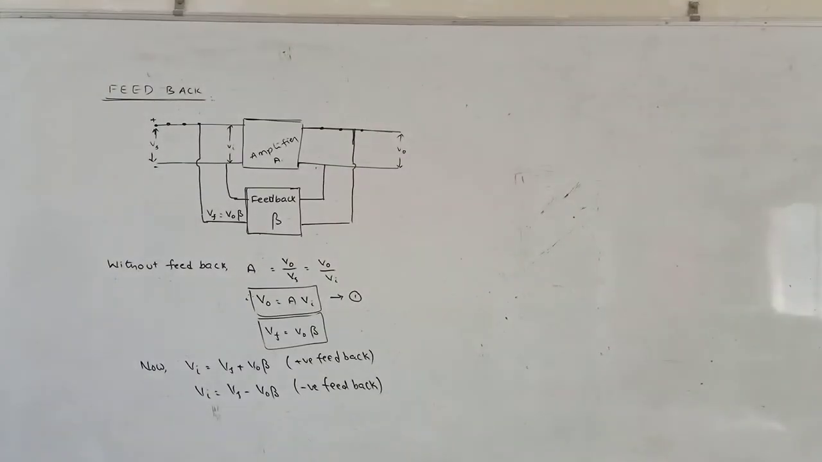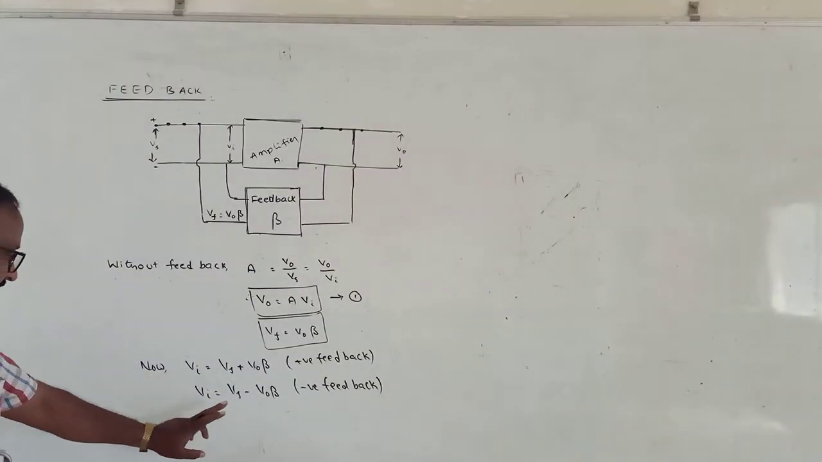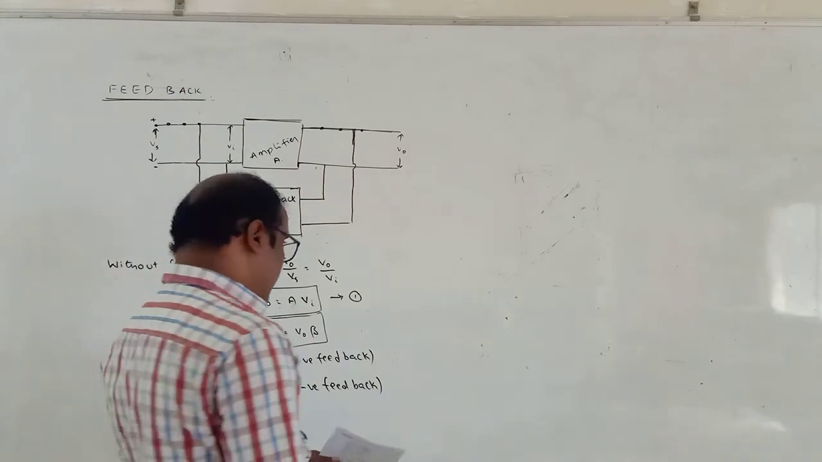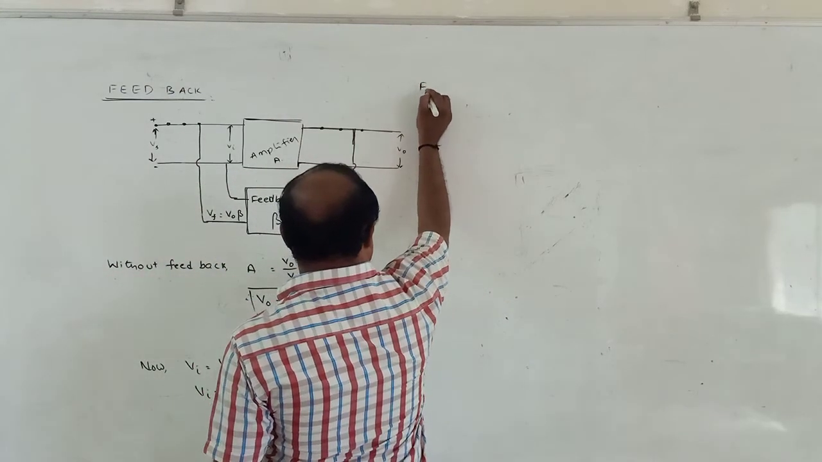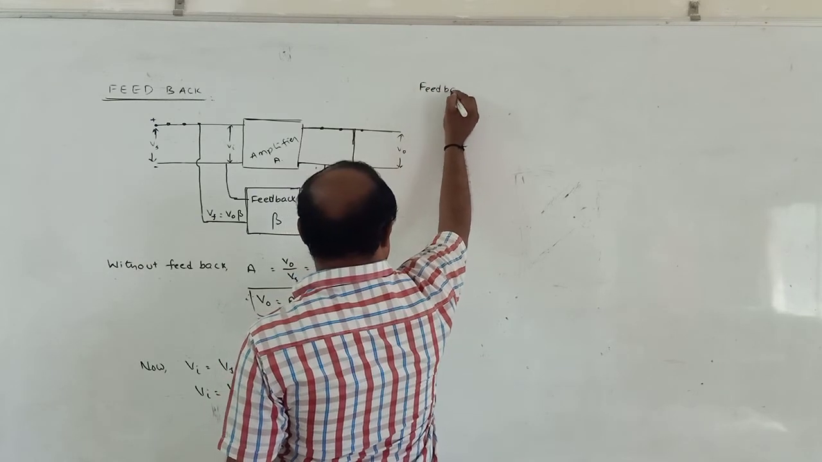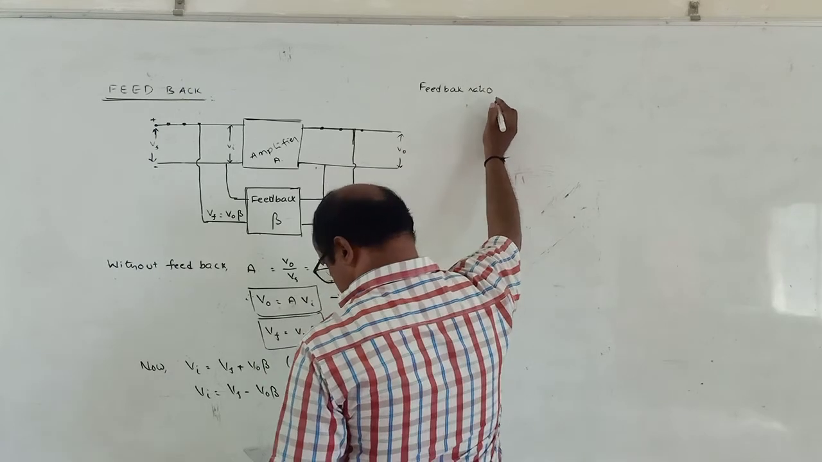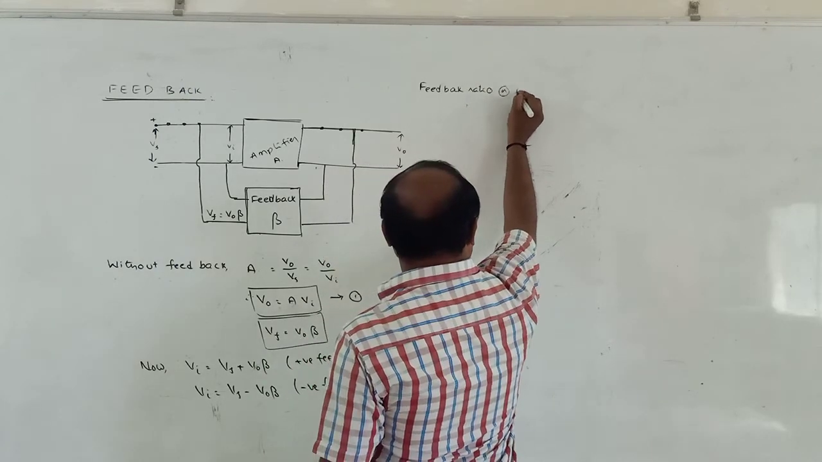So in case of positive feedback, the input is Vs plus V naught beta, and in case of negative feedback, the input is Vs minus V naught beta. Next one, what is meant by feedback ratio, or feedback fraction?